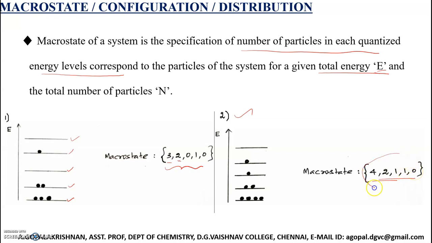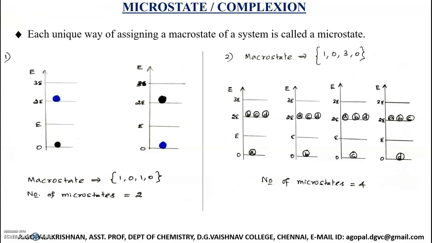The specification of number of particles in each quantized energy level of a system is what we call a macro state. For a given total energy and a given total number of particles, many macro states are possible. We are going to discuss all these things as we go along. So I have introduced what a macro state is: the specification of number of particles in each quantized energy level corresponding to the system.